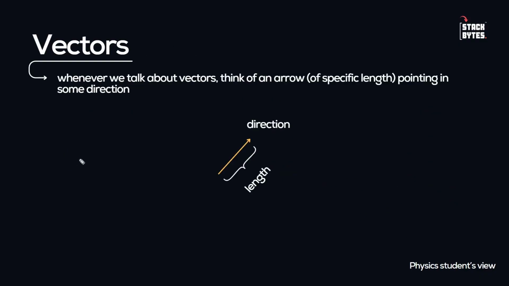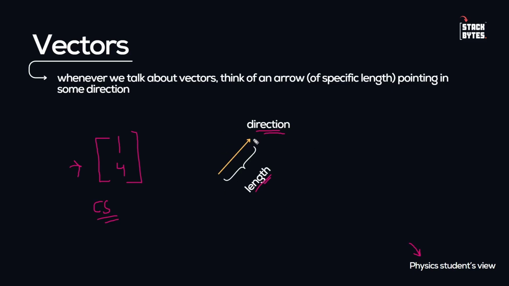Whenever we are talking about vectors, I want you to think of an arrow pointing in some direction, and this arrow is of a specific length. We call it a vector, and this is how the physics student views vectors. We have seen previously how the computer science student looks at the vector, just as an ordered list of numbers. But here the physics student looks at vectors in this particular format.